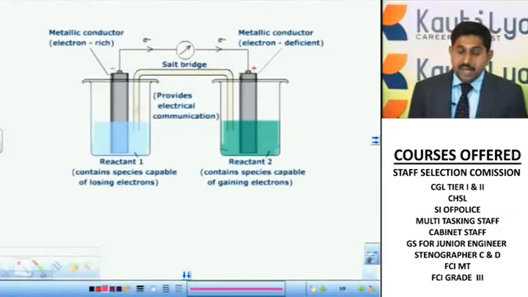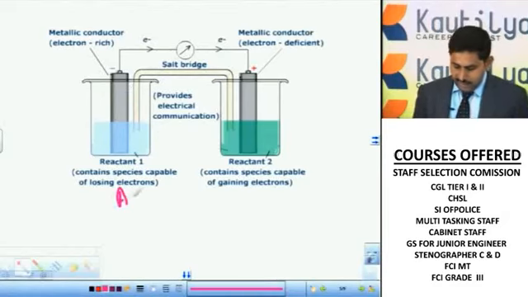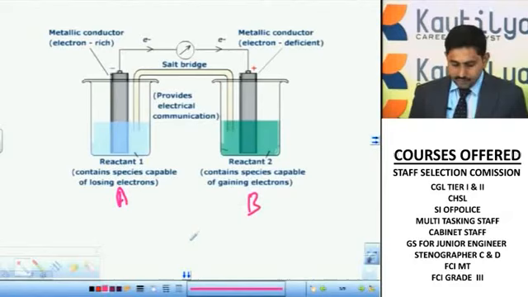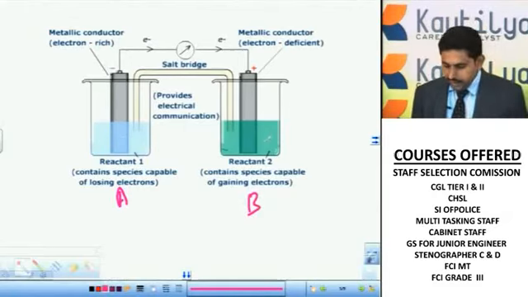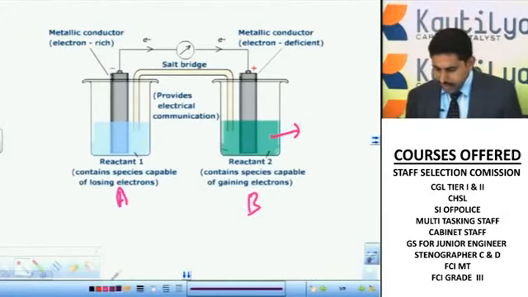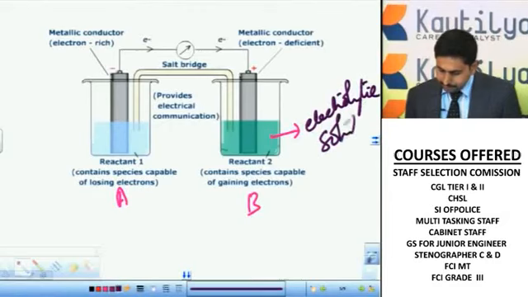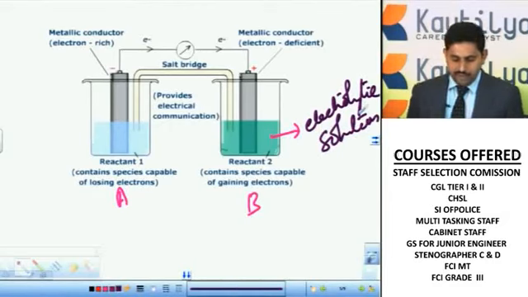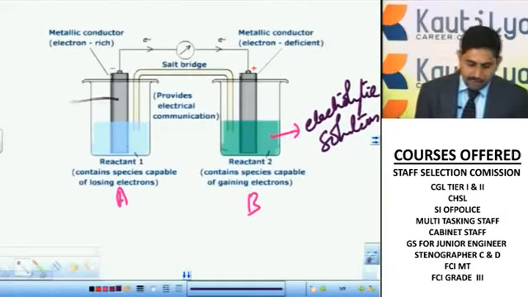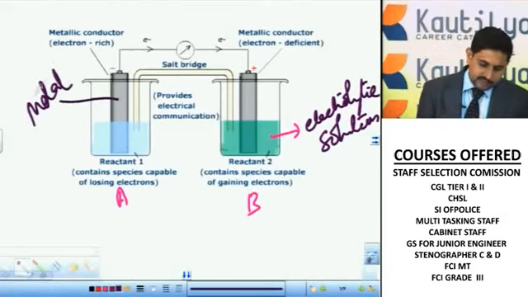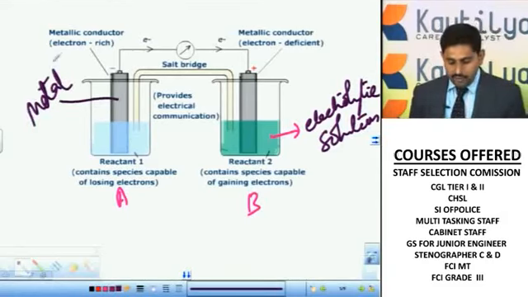Okay, here I'll consider the first one as A and this one as B. A1 consists of chemical C. The liquid content here, in both cases, we are considering as an electrolytic solution, or simply we can consider it an electrolyte. Here also it is called an electrolytic solution, and here it is a metal. Here it is a metal. Okay, now this is the first.